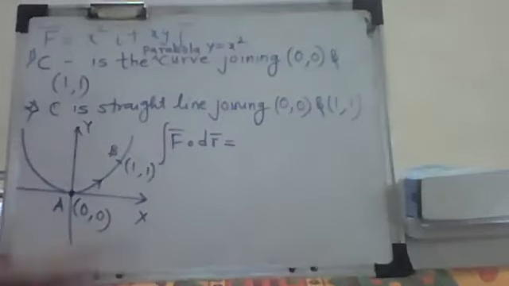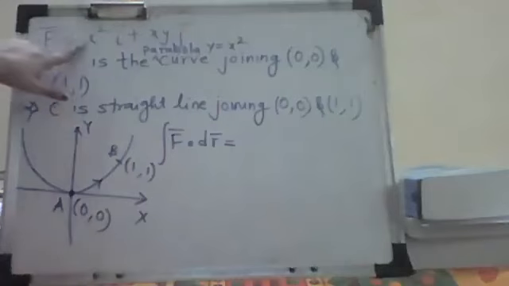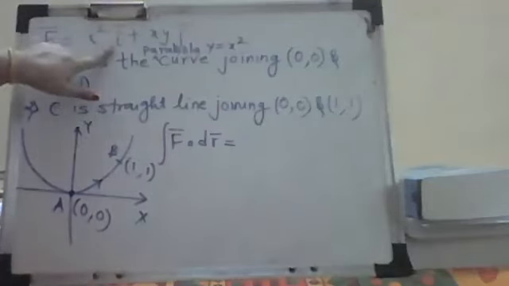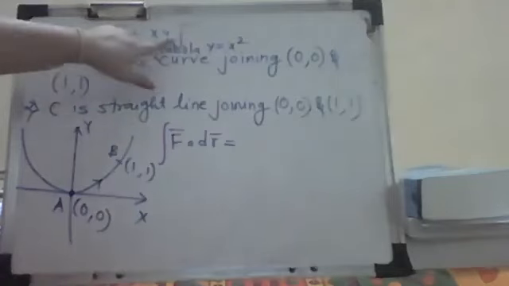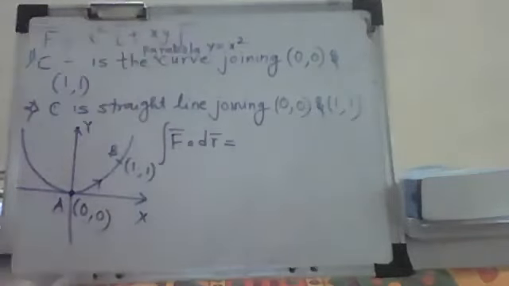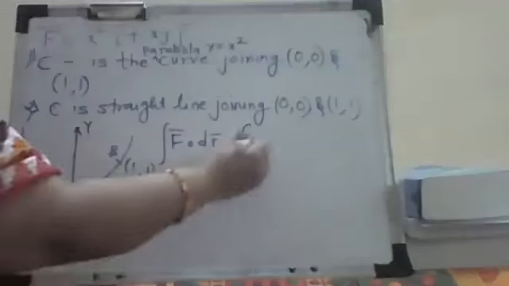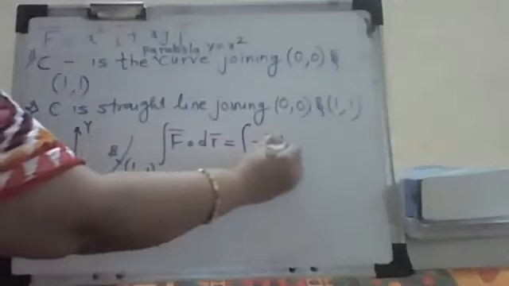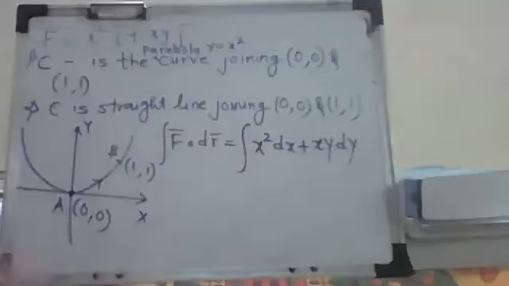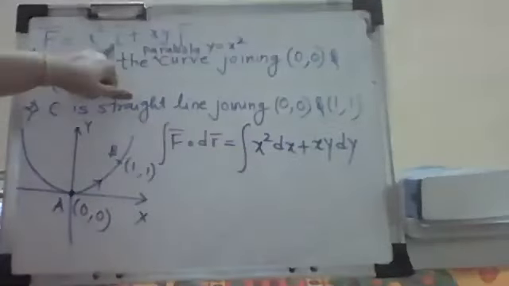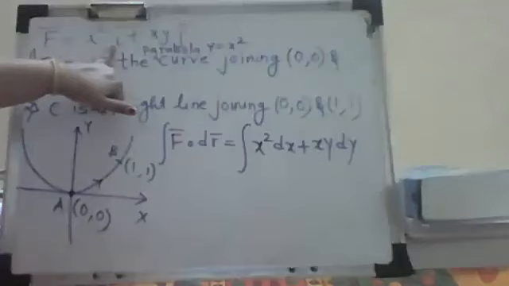That is my dr bar. So take a dot product of this. That means you replace i with dx, and j with dy. So you can write this as the integration of x square dx plus xy dy. Correct? x square i bar is replaced by dx.